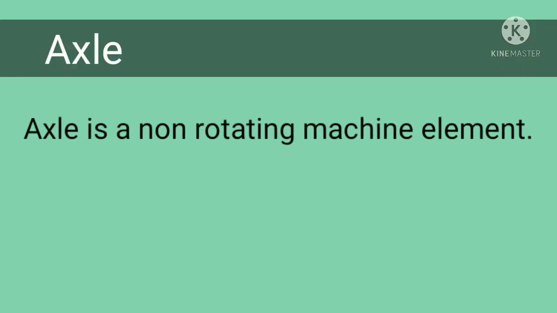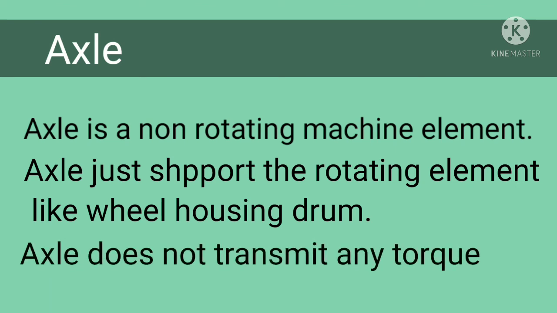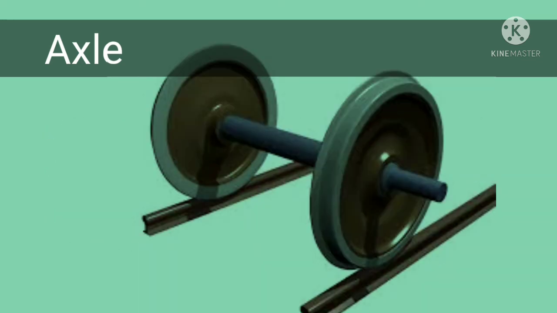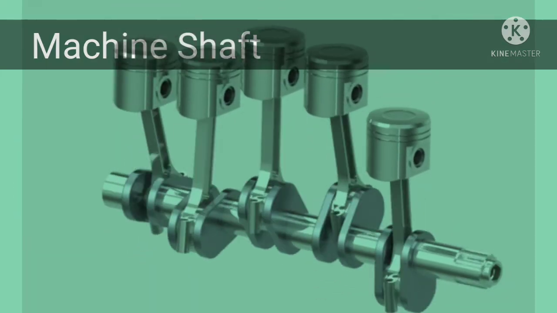Axle is a non-rotating element. Axle just supports the rotating elements like wheel, housing, drum. Axle does not transmit any torque. Rear axle of a wagon is the example. Machine shafts are the integral part of the machine itself. For example, crankshaft of an IC engine.